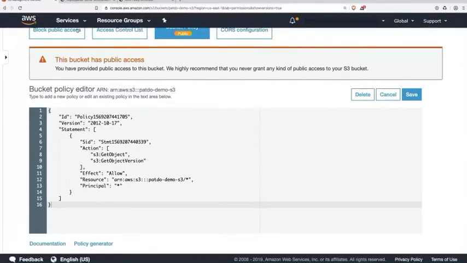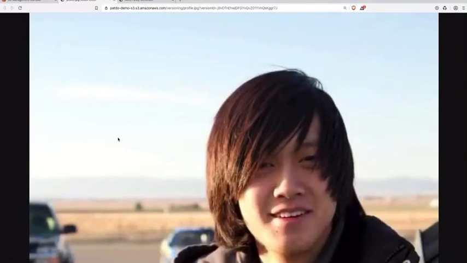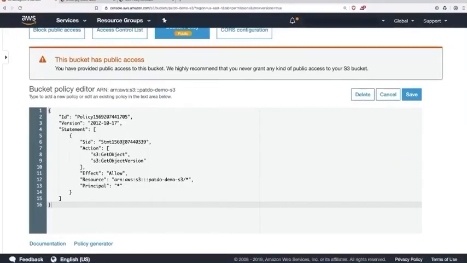And then if we go and retry grabbing that object again with the image of me, we can see here, picture of me back in college with long hair. All right. So that's object versions. That's versioning inside of S3.